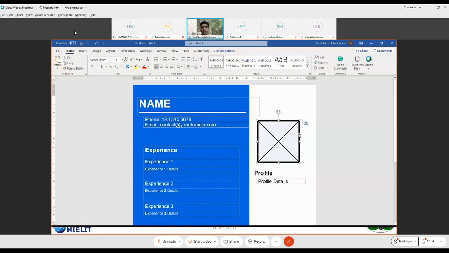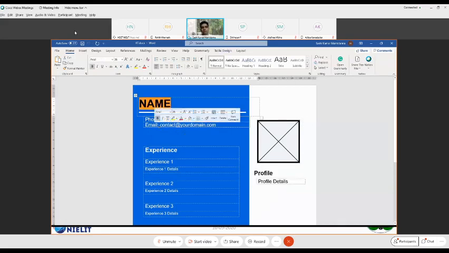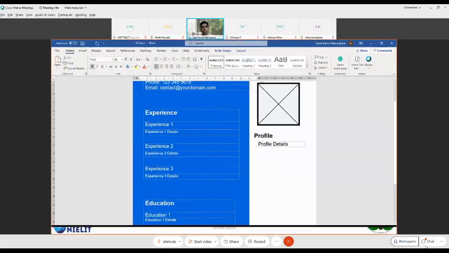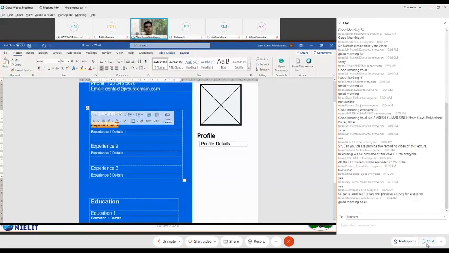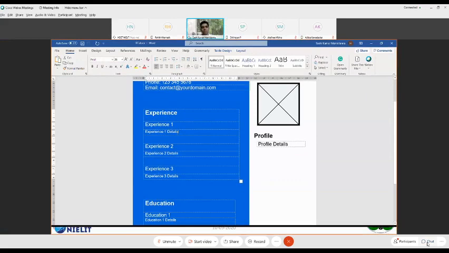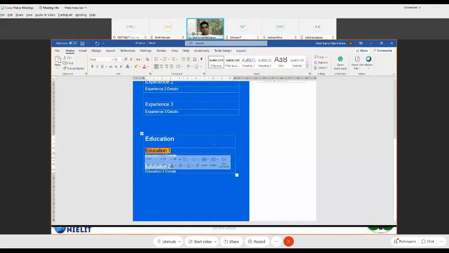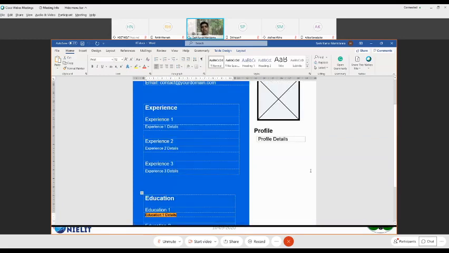So here it comes. Any profile details, if there is any text coming up, will come here. The name comes here. The phone number comes here. The email ID comes there. And experience with regards to their project, so probably the project title and the project details and so on. Education, the background of the student's education, probably 10th or intermediate, and then that's it. I think the resume gets created.